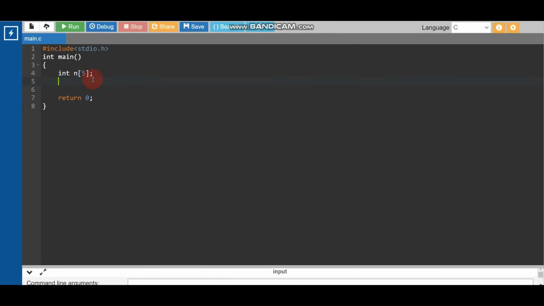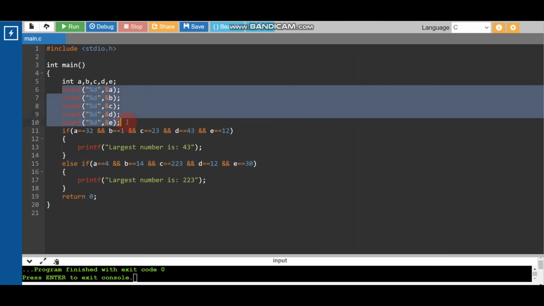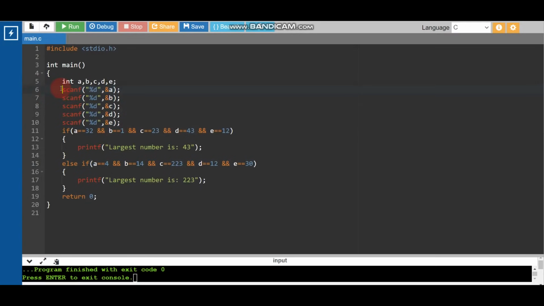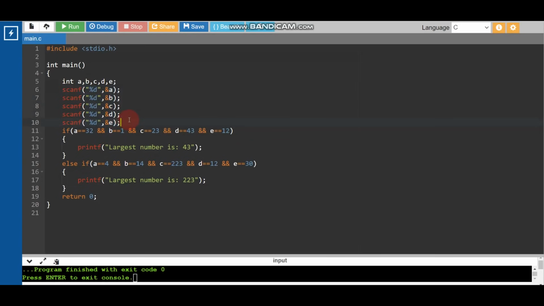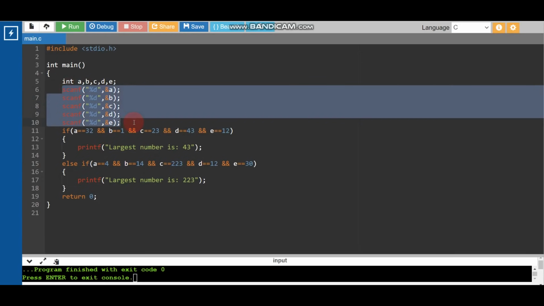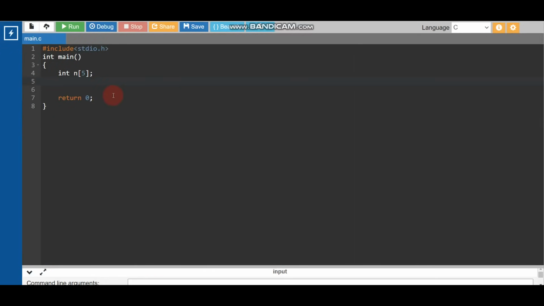Now after that, here we need to store 5 numbers, but earlier we wrote 5 scanf. We can use another, better method. We don't need to write scanf 5 times, because that code was for beginners who don't know coding. That's why I wrote 5 scanf. But if you know a little bit of coding, and if you know for loop, then you can use a for loop.